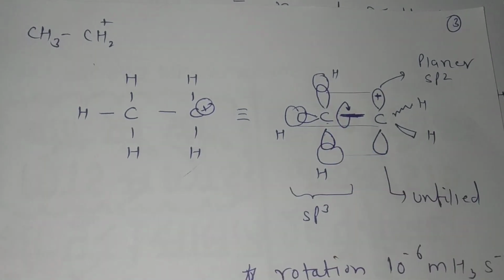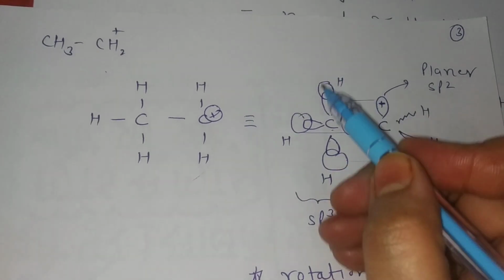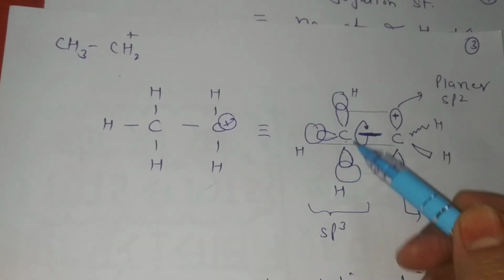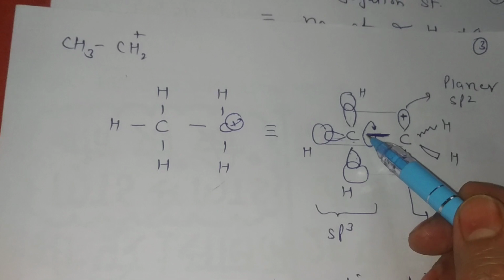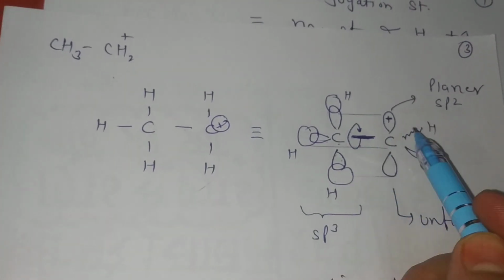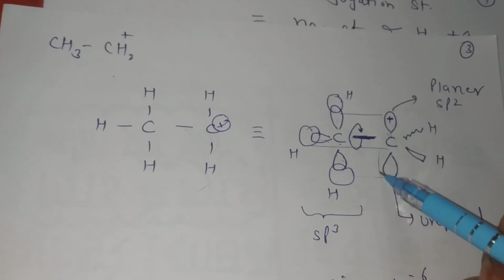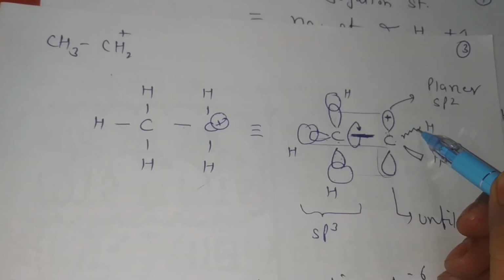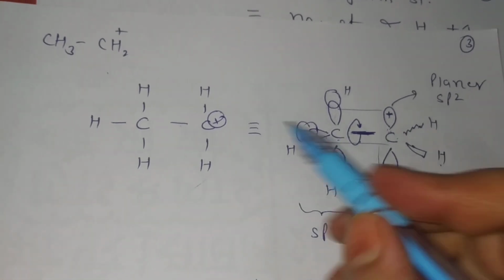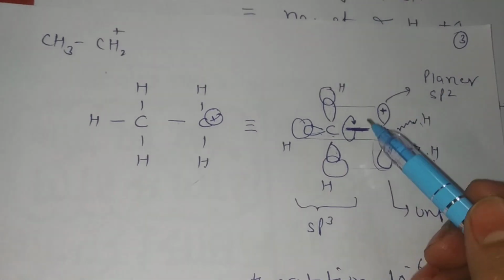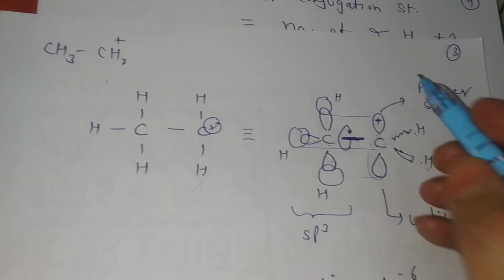See, this is the hybridized structure. The sp3 hybridized orbital I am showing here, and this is a sigma bond, and it is the carbocation carbon, C+, with a vacant p orbital, and here is hydrogen, and here is also hydrogen. See, hydrogen, and it is an unfilled p orbital.